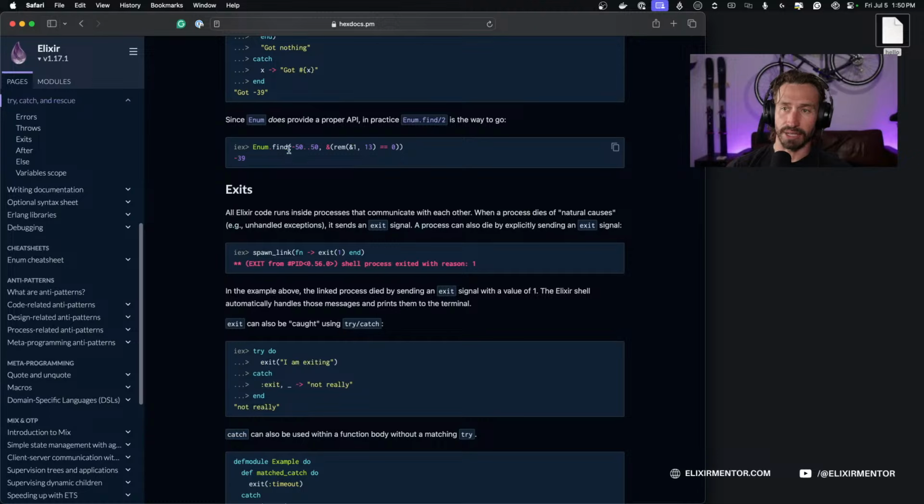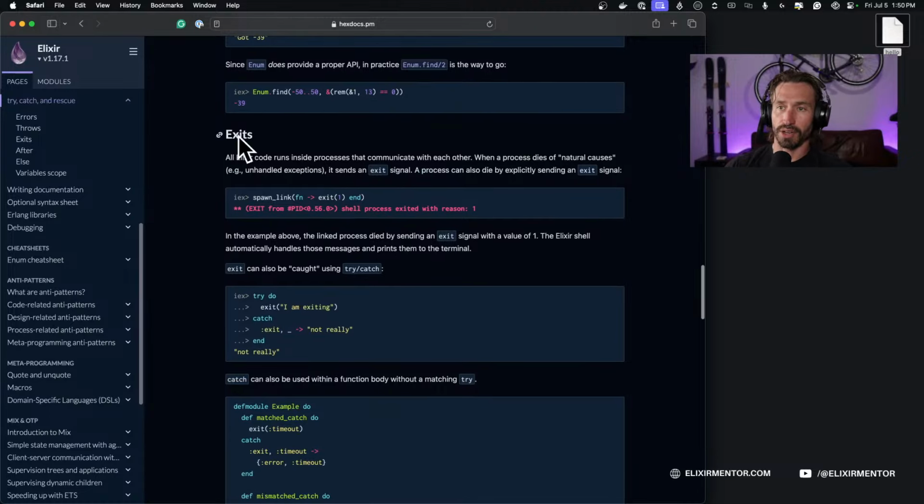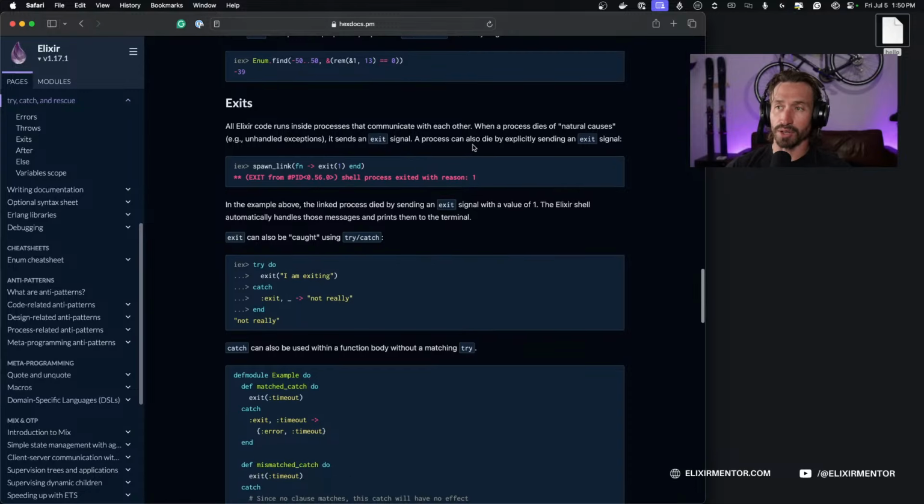And they would handle the errors, right? So now, exits. All Elixir code runs inside of processes that communicate with each other. When a process dies of natural causes, e.g. unhandled exceptions, it sends an exit signal. A process can also die by explicitly sending an exit signal.